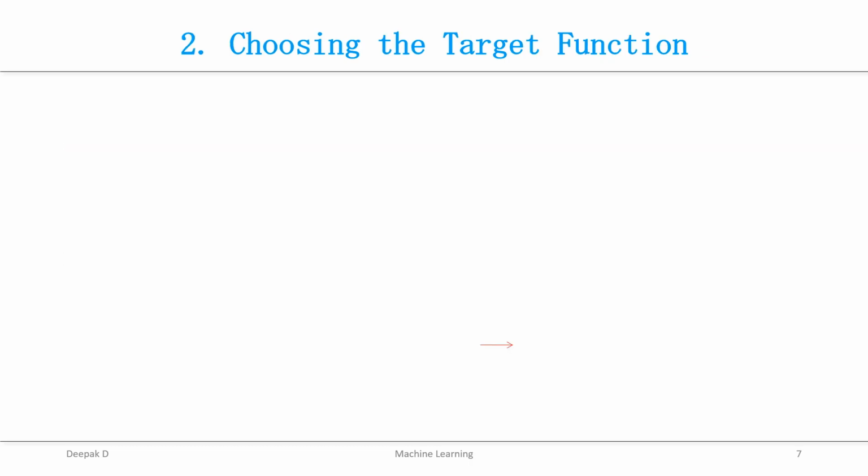The next design choice is to choose the target function. As we have already seen, the first choice is the training experience: the type of training experience, that is direct or indirect feedback; second, whether the learner controls the sequence of training examples; and the last one is the distribution of the examples. The next design choice is to determine what type of knowledge will be learned and how that knowledge will be used by the performance program.